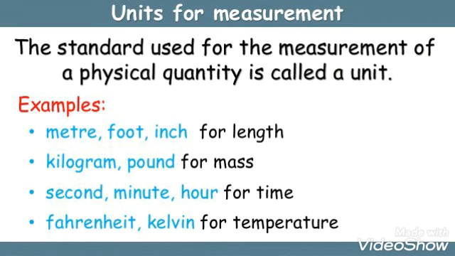Next is unit of measurement. The standard used for measurement of a physical quantity is called a unit. For example, meter, foot, inch are used to measure length. Kilogram, pound for mass. Minutes, seconds, hour for time. Fahrenheit, Kelvin, Celsius are used for temperature.